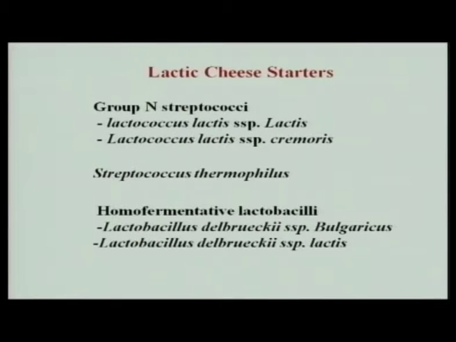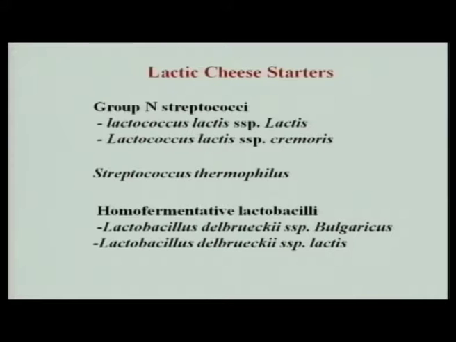Lactic cheese cultures are the most important cheese cultures. They are also known as primary starter cultures or primary starter organisms. In the mesophilic category, where we have an optimal temperature below or around 30 degree centigrade, group N streptococci comprising species from the genus Lactococcus are very important.